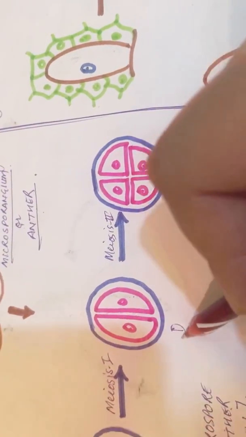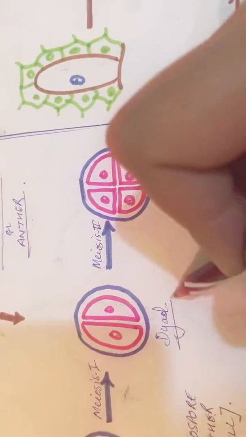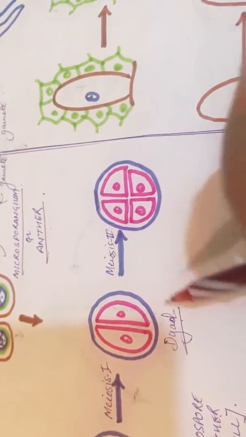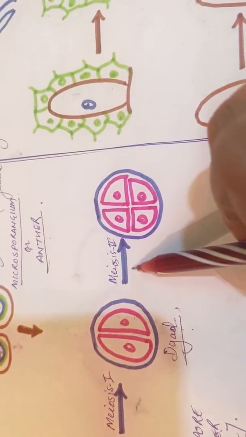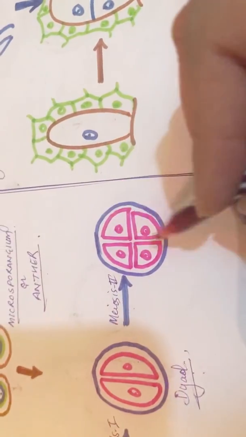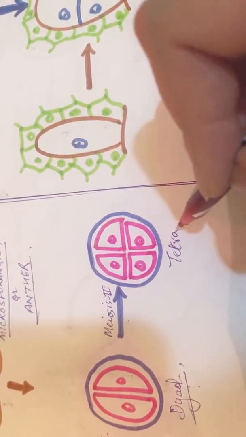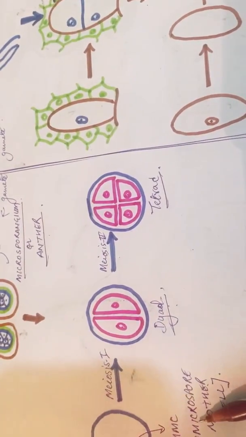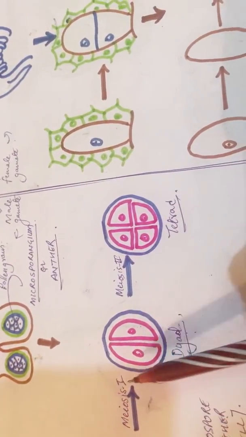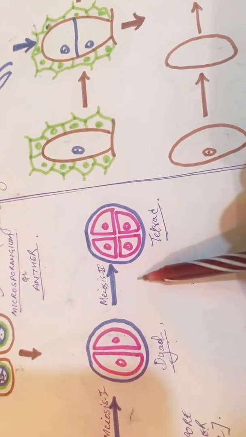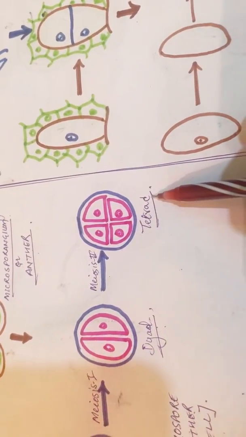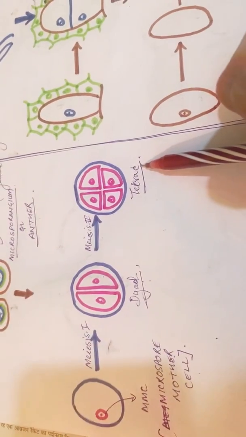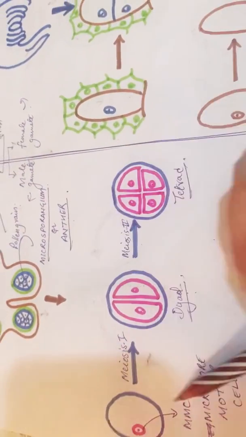This is called a dyad. From the name you can get it, di means two. Similarly meiosis 2 leads to the formation of four cells. That is tetrad. So easy it is. Microspore mother cell, meiosis 1 leads to two cells, and meiosis 2 leads to four cells, that is tetrad. That's it. So this is microsporogenesis.